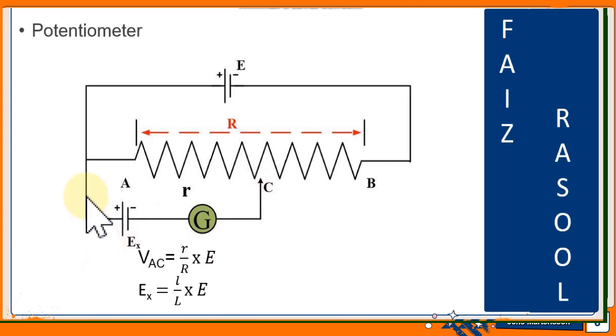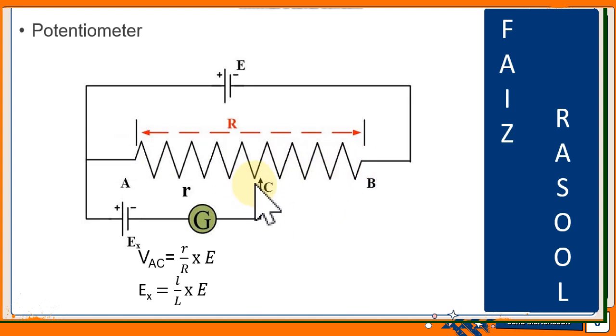Also, it should be kept in mind that at point A, the positive terminal of the potential divider and the positive terminal of the cell with unknown EMF are connected. Now, we slide the terminal C on this wire of the potentiometer from point A to B.